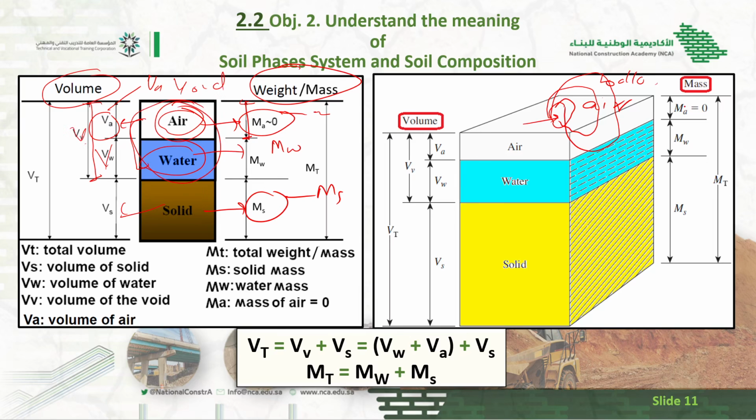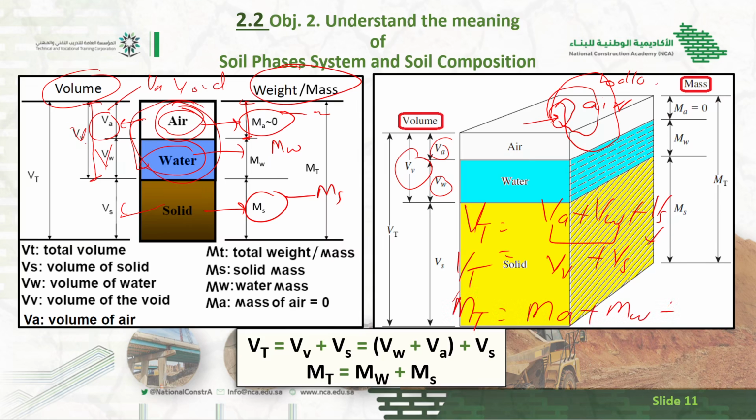So this is the whole diagram. You can say mass here, and volume: volume of voids, volume of water. So this is total volume. How can we calculate total volume? Volume of air plus volume of water plus volume of solid. Also, volume of air plus volume of water is called volume of voids, plus volume of solid. Total mass is mass of air plus mass of water plus mass of solid. As we know, air has no mass, so total mass equals mass of water plus mass of solid.